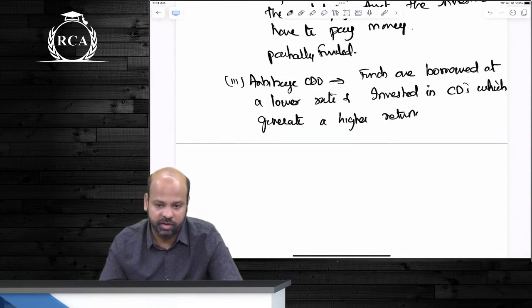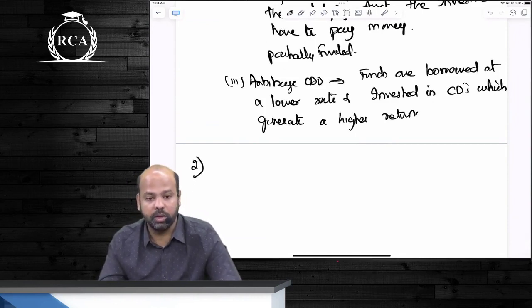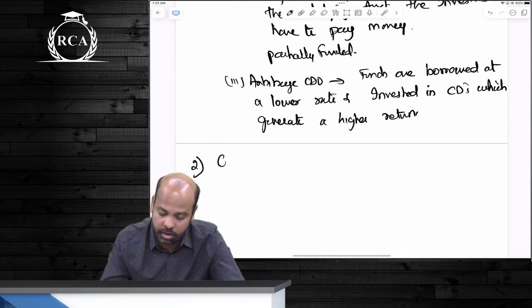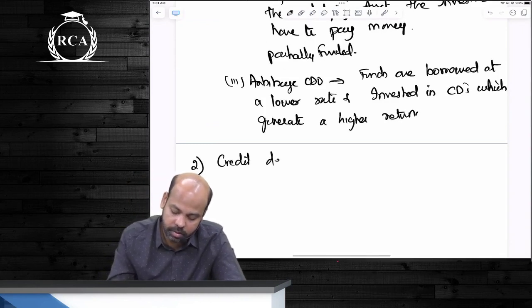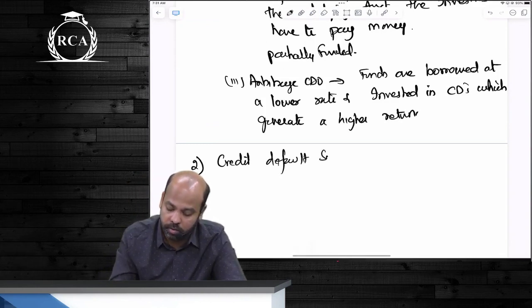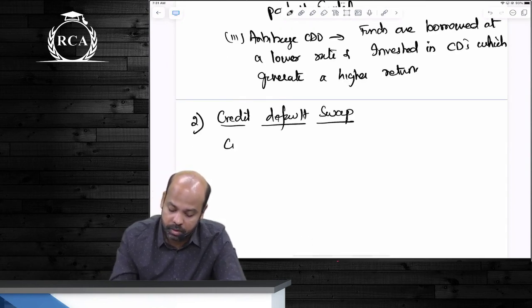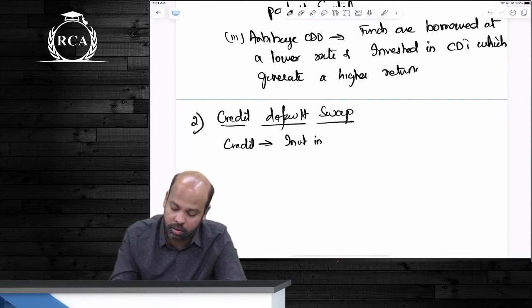The first one was CDO. What was the second instrument, beta, that we spoke about? Credit default swap. What will happen under a credit default swap, guys? Credit मतलब क्या guys? Investment in a bond or a loan offered to someone.